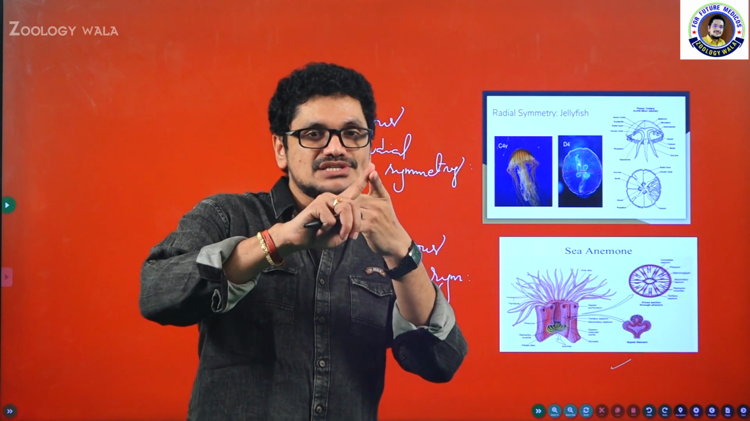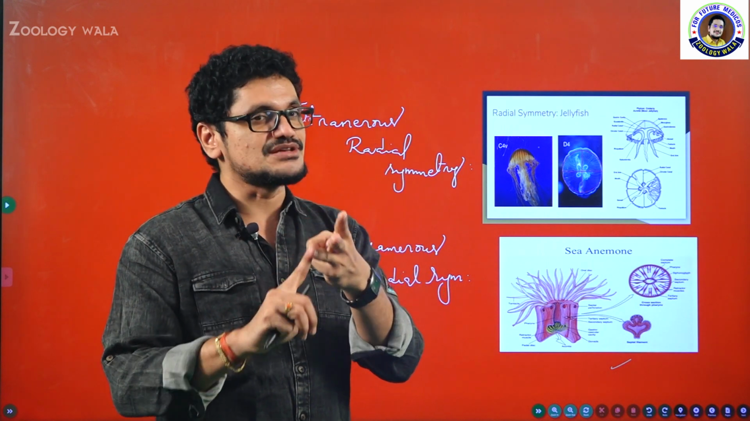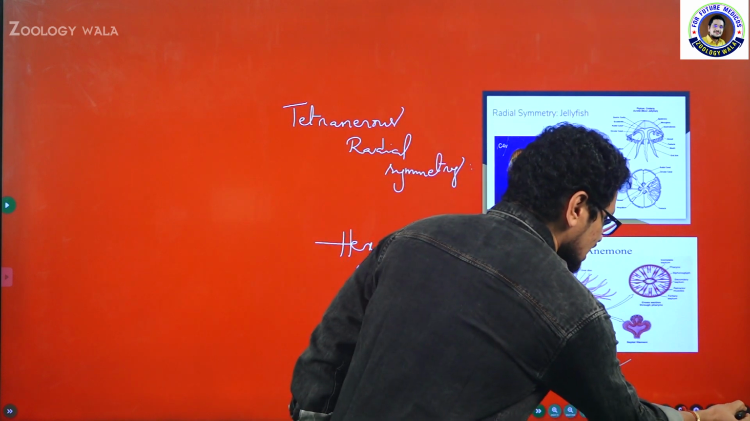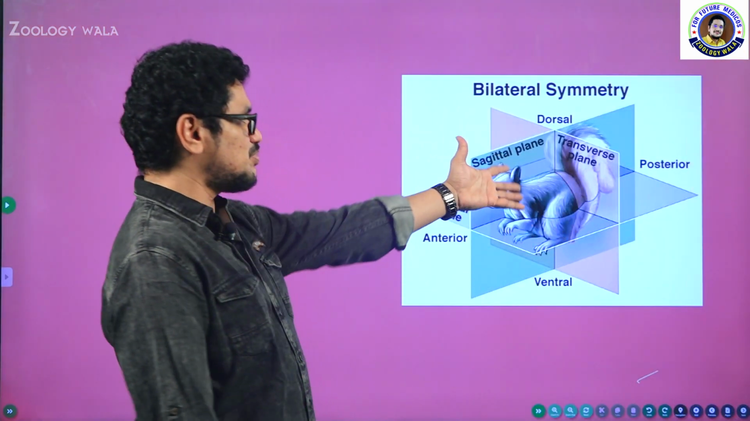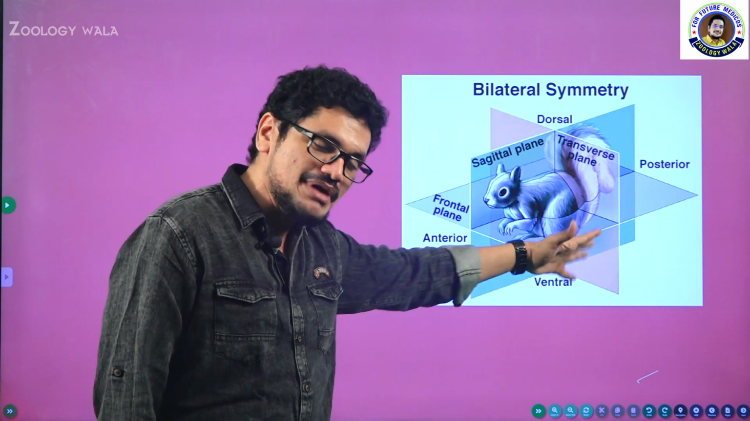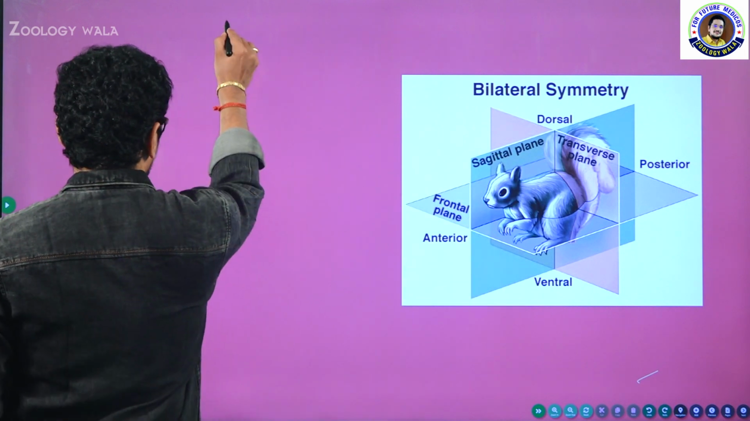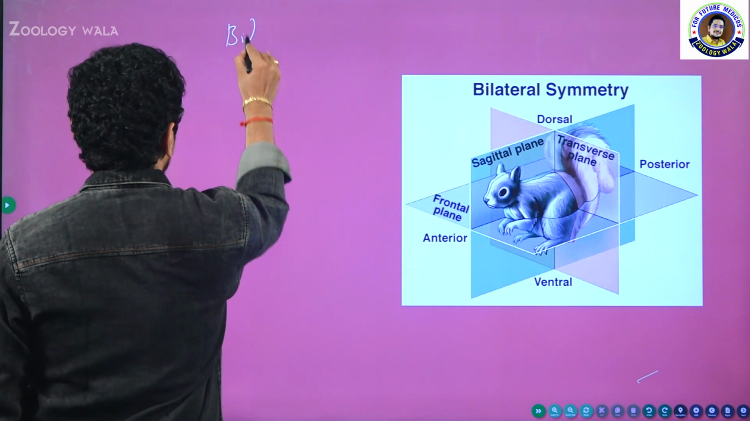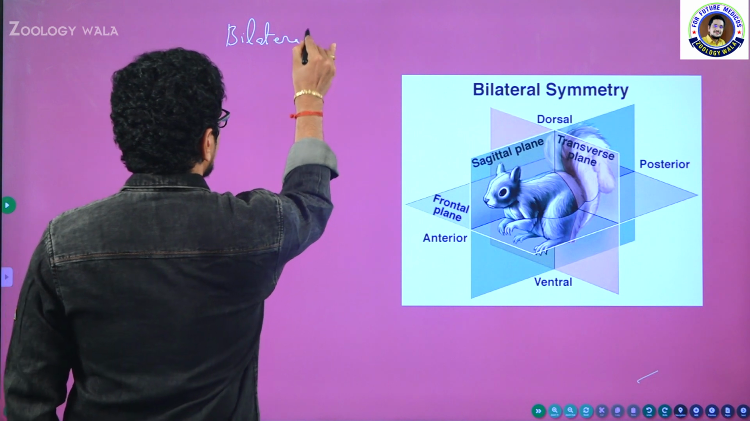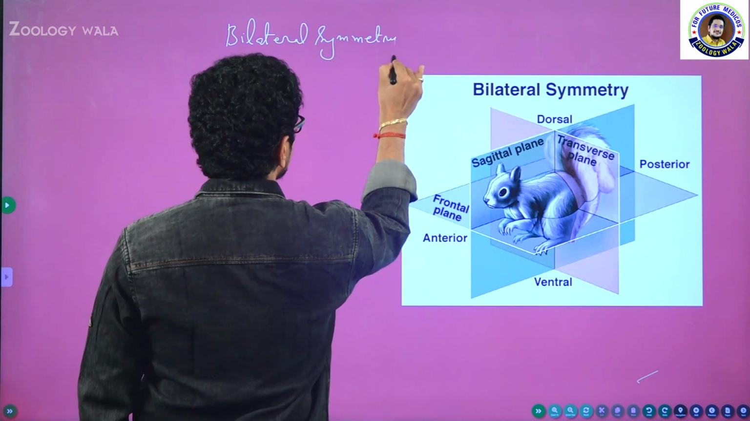So I explained spherical symmetry, I explained asymmetry, and I explained radial symmetry also. Now we will see a very important symmetry, highly developed when compared with the remaining symmetries, which is bilateral symmetry. So bilateral symmetry is highly advanced when compared with the previous symmetries.